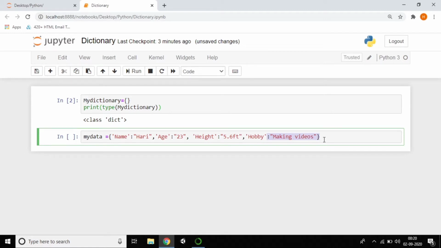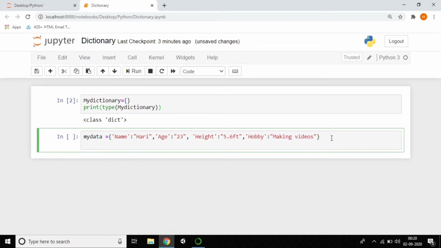I love to make videos. This is the way to pass data into a dictionary. Here the keys are name, age, height and hobby, and the values are Hari, 23, the height and the hobby.